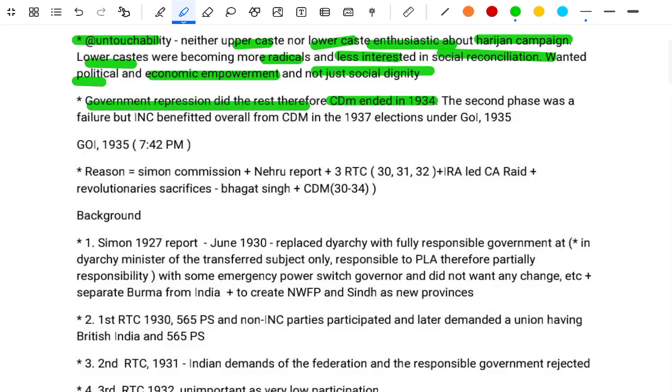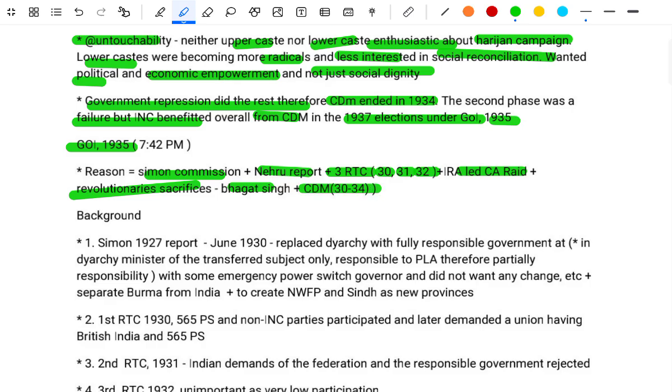The second phase was a failure, but the INC benefited overall from the CDM in the 1937 election under the Government of India Act 1935. The reason: the Simon Commission plus the Nehru Report plus three round table conferences, first 1930, second 1931, third 1932, plus the IRA lead to the CA Red plus the revolutionary sacrifices, Bhagat Singh, plus the CDMs 1930 to 34. Background: 1. Simon